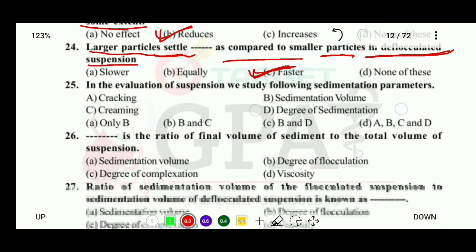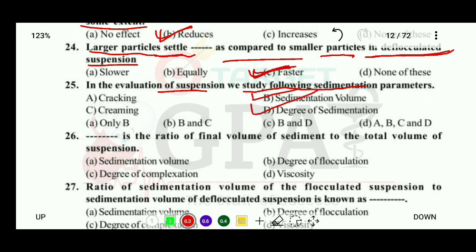Okay, question number 25. In the evaluation of suspension we study the following sedimentation parameters: A, cracking, B, sedimentation volume, C, creaming, and D, degree of sedimentation. So here options are that only A is correct, only B and C are correct, B and D are correct, or A, B, C, D all are correct. So the correct answer is that in evaluation of suspension we study sedimentation volume and degree of sedimentation. Only these two parameters we study.